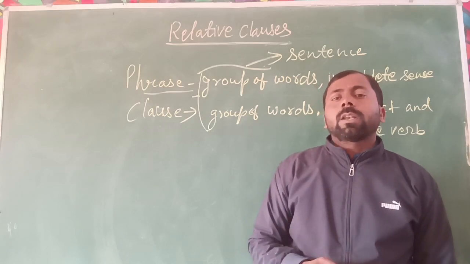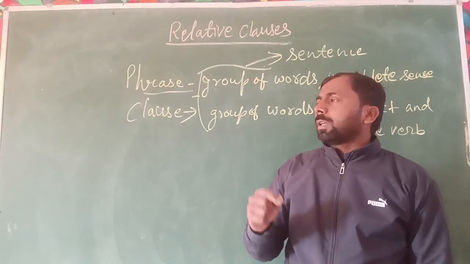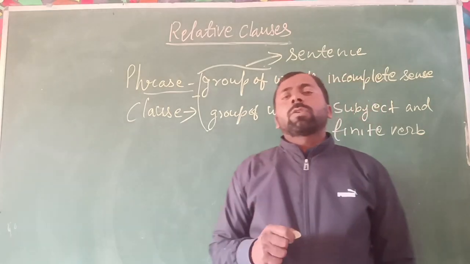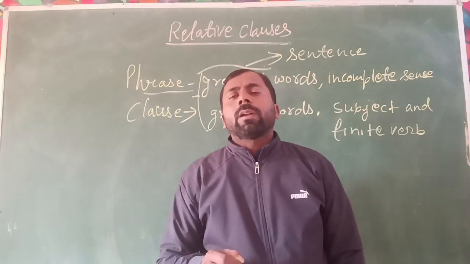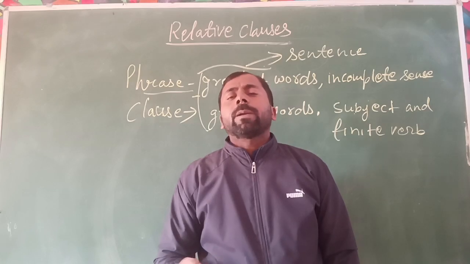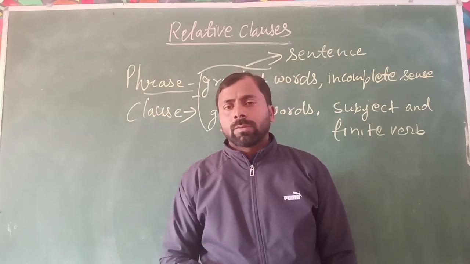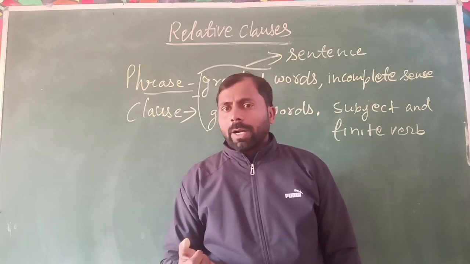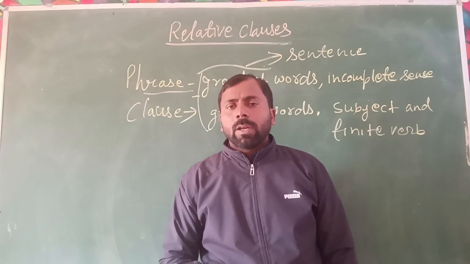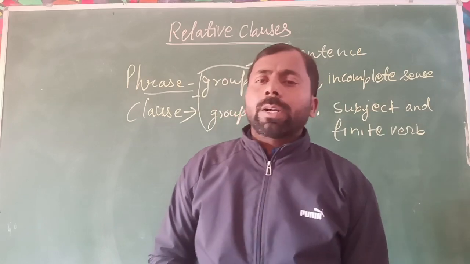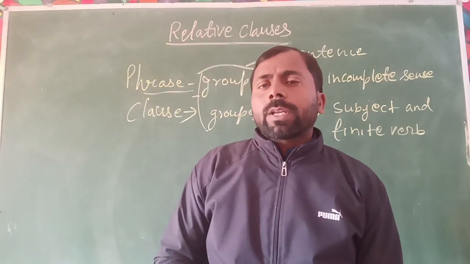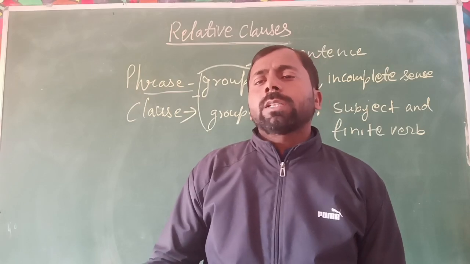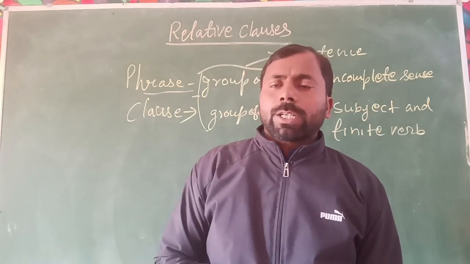When we talk about the adverb phrase, it is also a group of words and it does the work of an adverb. And the same as the adjective phrase, it is also a group of words and does the work of an adjective in a sentence.